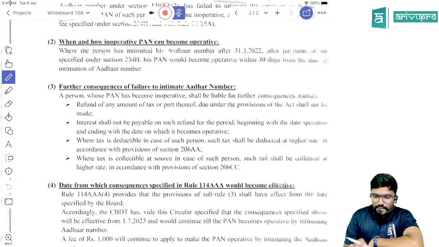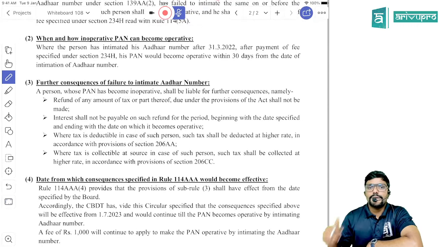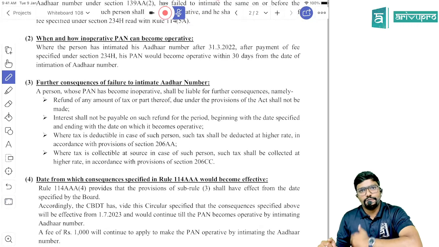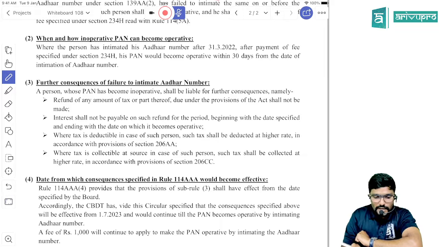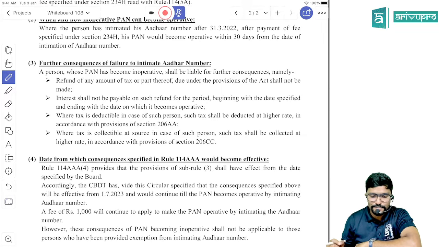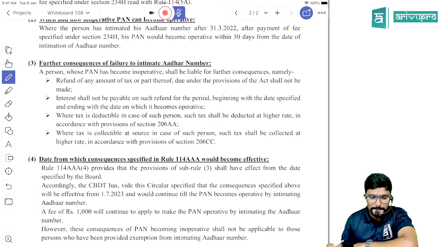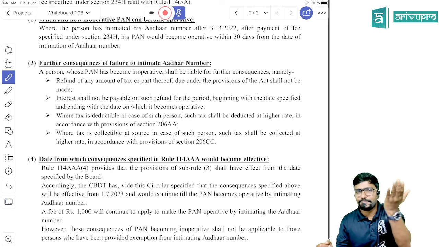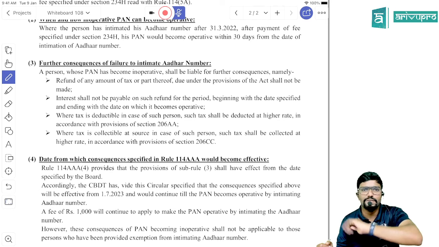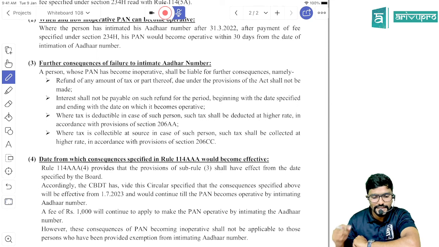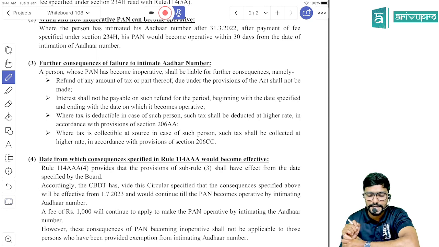Now, there were also some consequences which I have to face when my PAN is inoperative. What are those? A person whose PAN has become inoperative shall be liable for further consequences, namely, refund of any amount of tax or part thereof due under the provisions of the Act shall not be made. So, when your PAN is inoperative, your refund will not be processed. Then, interest shall not be payable on such refund for the period beginning with the date specified and ending with the date on which it becomes operative.